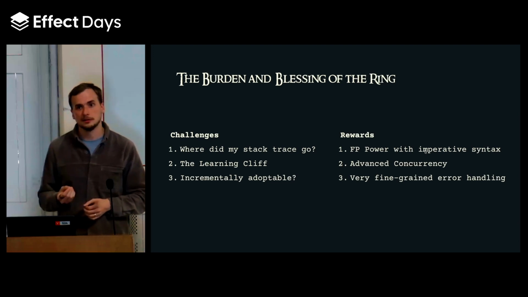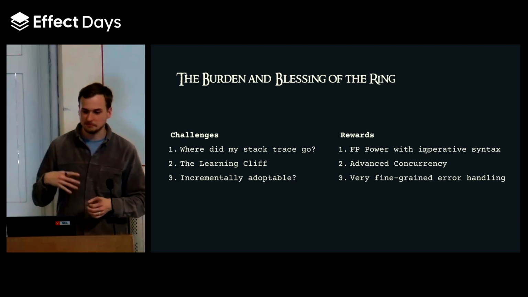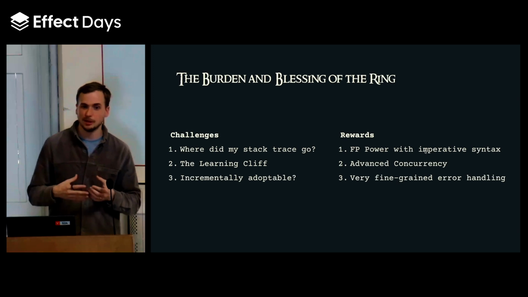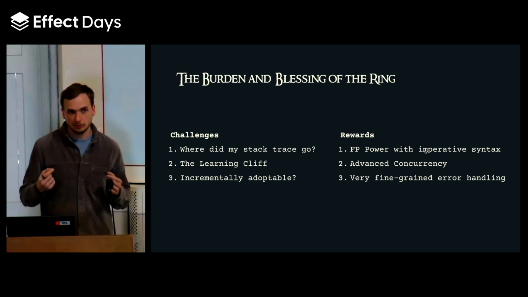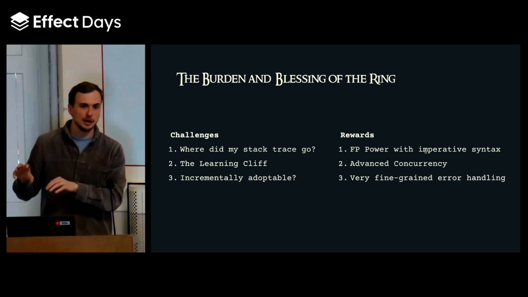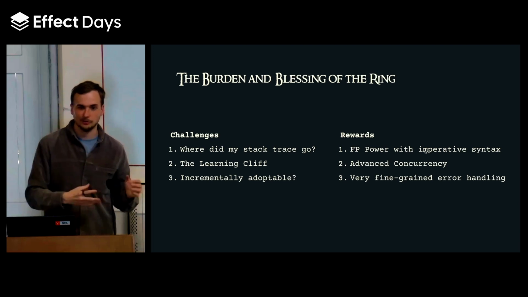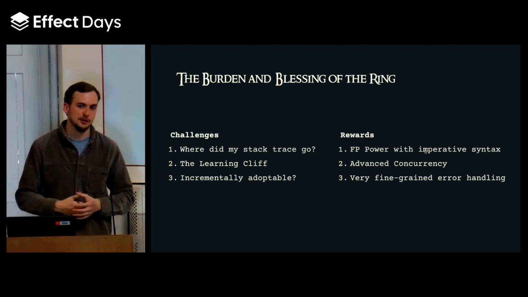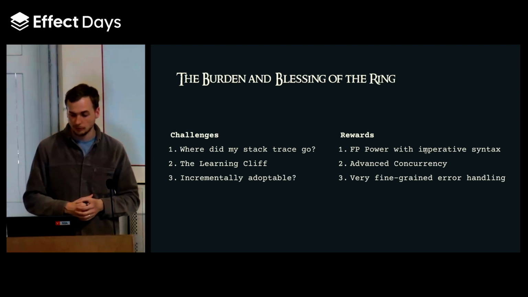And then for us, websites are all over the place. Sometimes they're online, sometimes not. They're changing. And so we really need fine-grained error handling. I don't want to have nested try-catches that have different cases with that. That's just where effect shines. And we're really happy to have effect there.